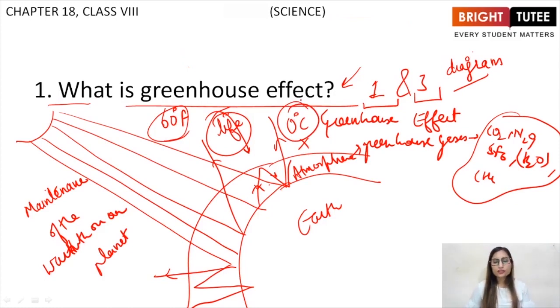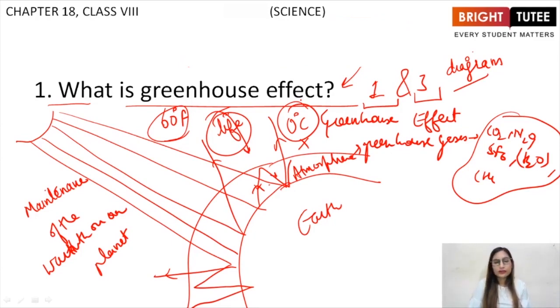So if you write a definition, you will write completely that sun sends radiations to our planet. Some of the radiations reflect back and escape into the space, while some of the radiations are trapped inside the atmosphere due to greenhouse gases, right? These trapped radiations are responsible for the temperature, for the warmth of our planet, right?